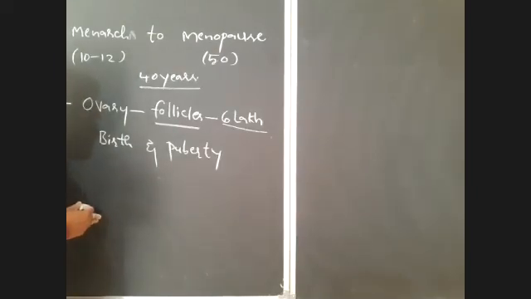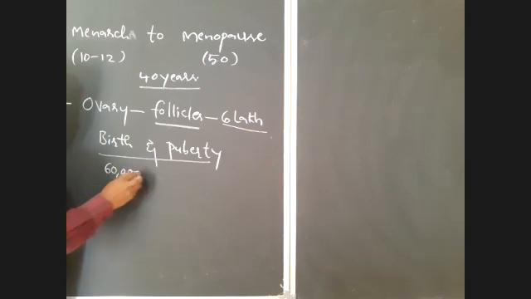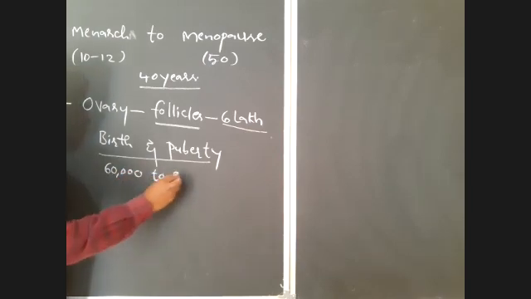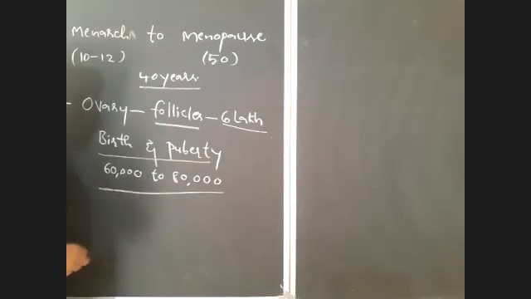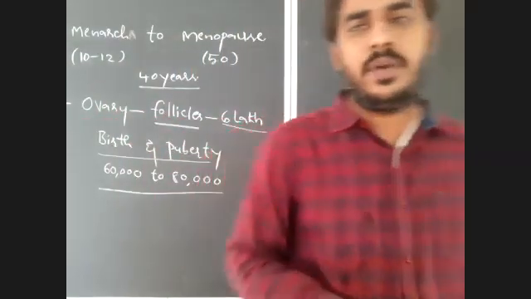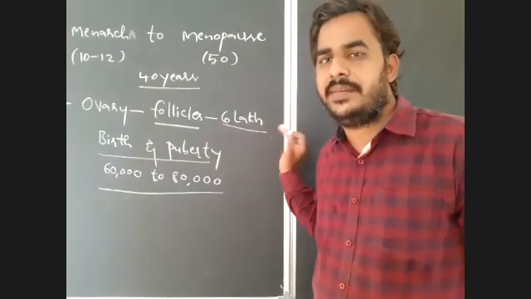And after formation of these 6 lakh follicles, the majority will be degenerated between birth and puberty. After puberty, how many will remain in each ovary? Only 60,000 to 80,000 follicles remain.